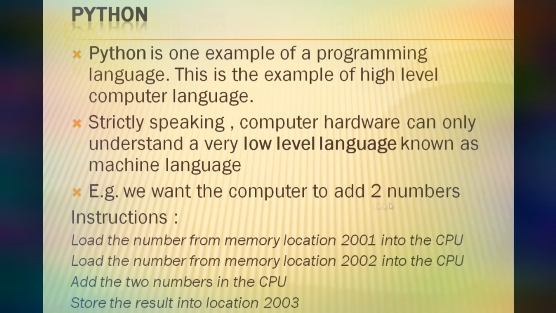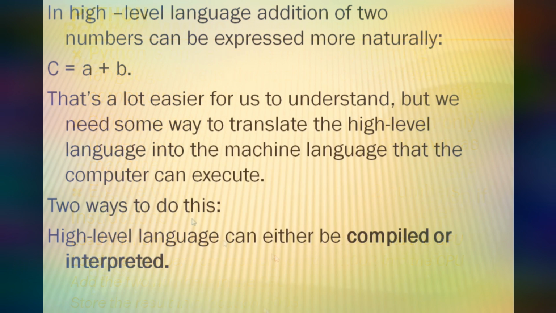For example, we want the computer to add two numbers. Then the instructions are: first, load the number from memory location 2001 into the CPU. Second, load the number from memory location 2002 into the CPU. Third, add the two numbers in the CPU. Fourth, store the result into location 2003.